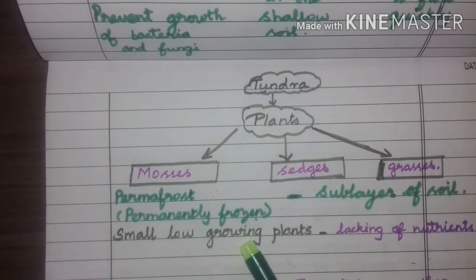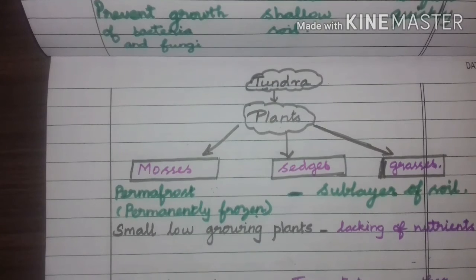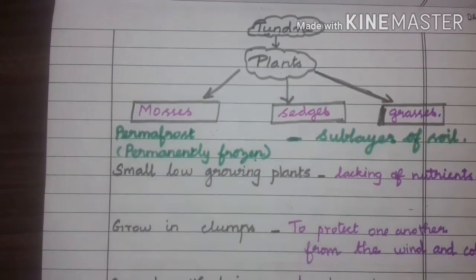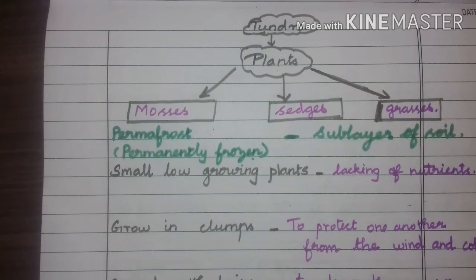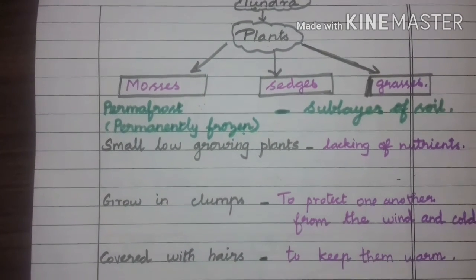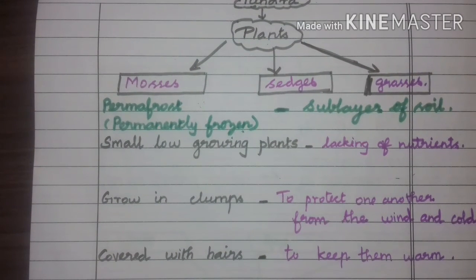Low growing plants. Why? Lack of nutrients. Why do plants grow in clumps? Yes, to protect one another from the wind and cold. Then some plants are covered with hairs. Why? To keep them warm, because that place is very cold.